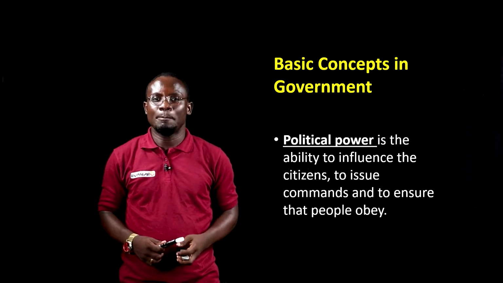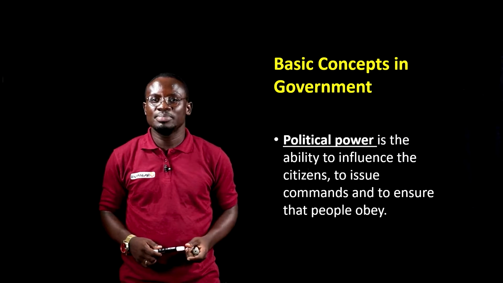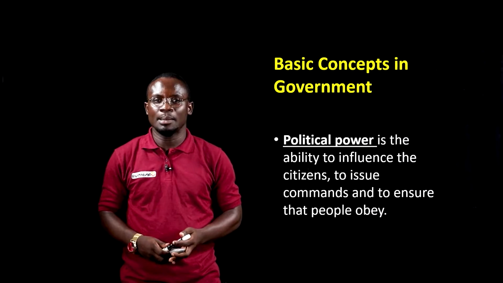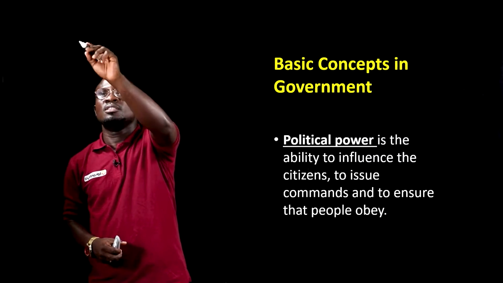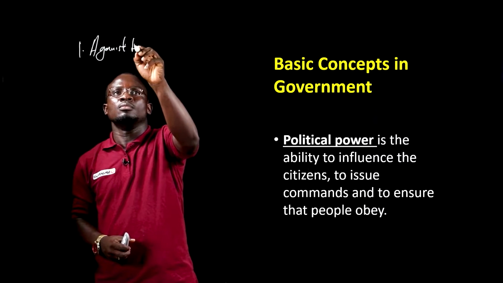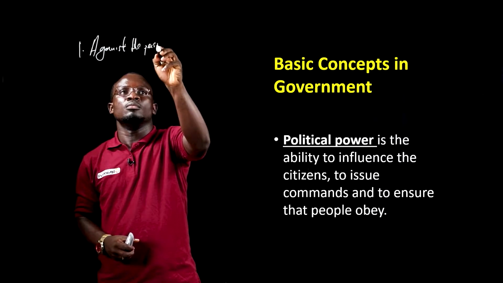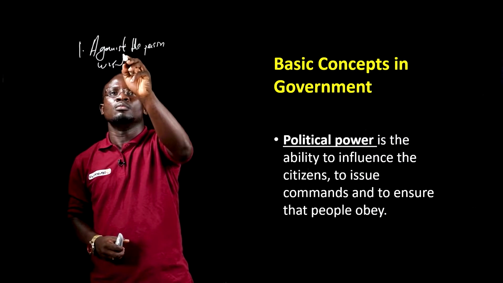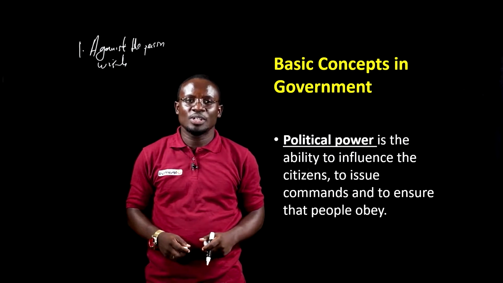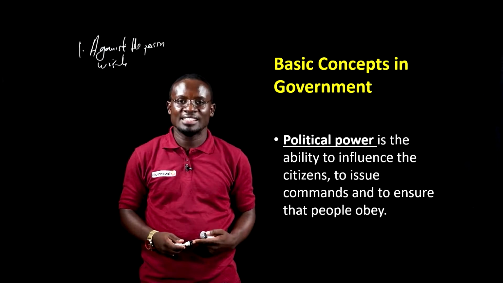First of all, when we say power, power simply means the ability to influence somebody against the person's wish. So when we say you have power, it means you can influence somebody against the person's wish.